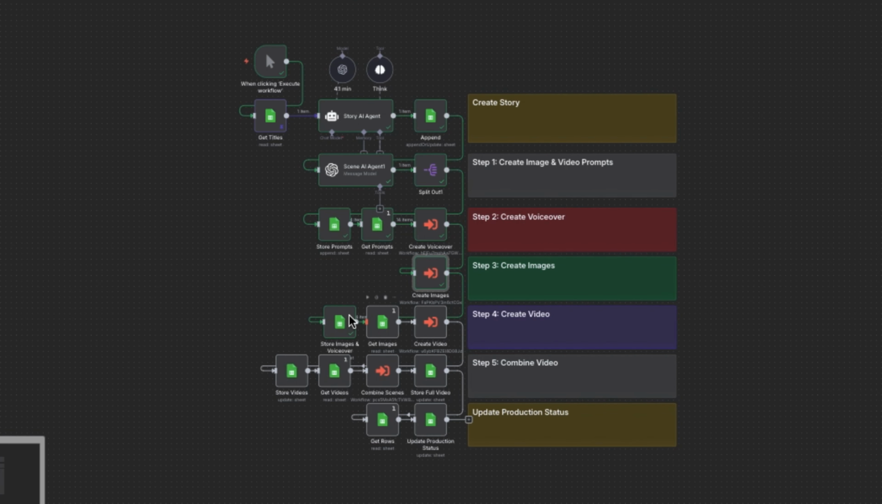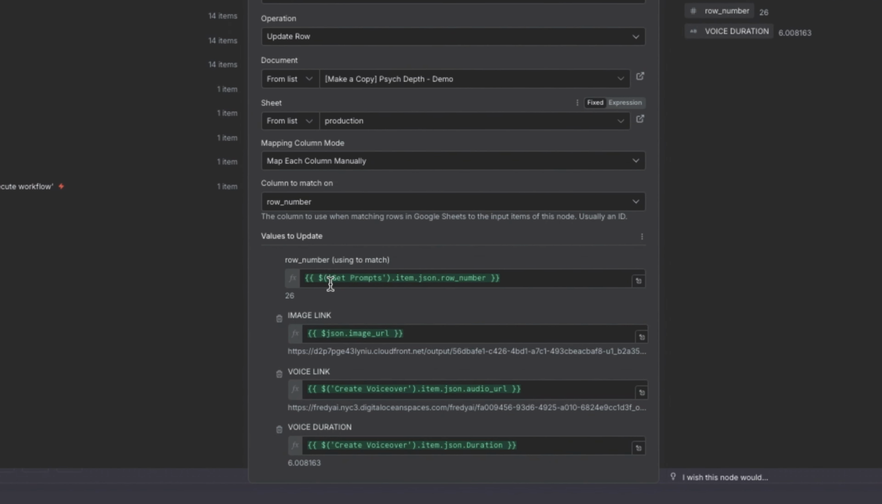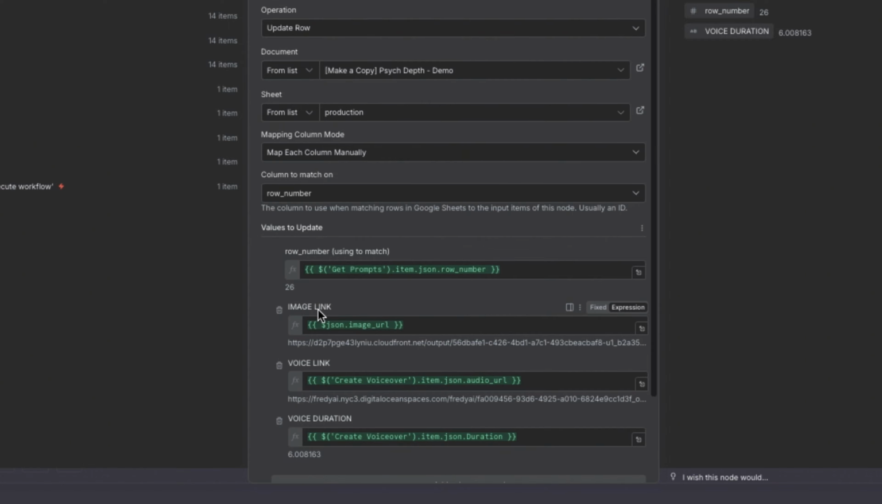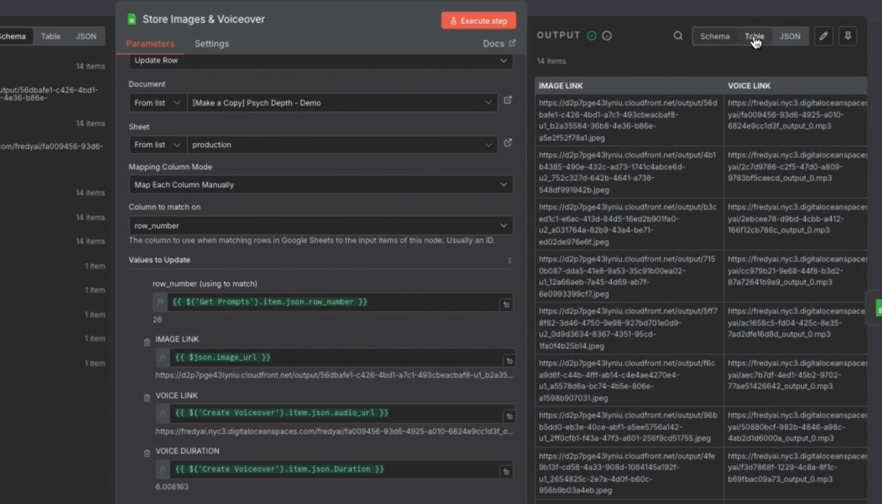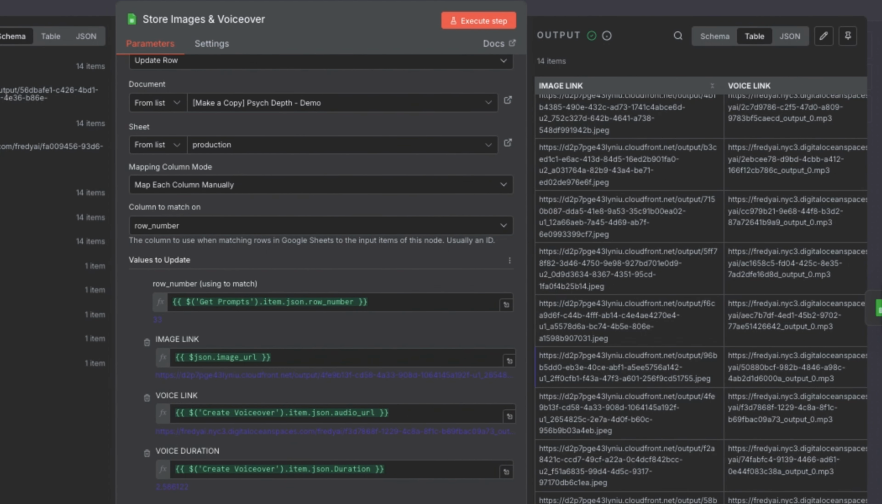This brings us back to the Google Sheet node. When it runs, it links back to the sheet and updates both the image and voiceover columns. At this point, you can review the images and voiceovers to confirm everything looks correct before moving on to animate them with the video prompts. Now we've reached the final section of the workflow. This is where everything comes together.